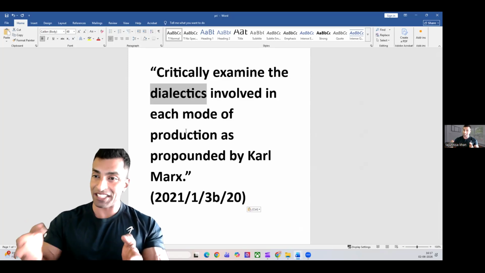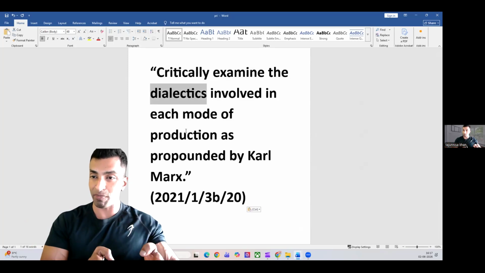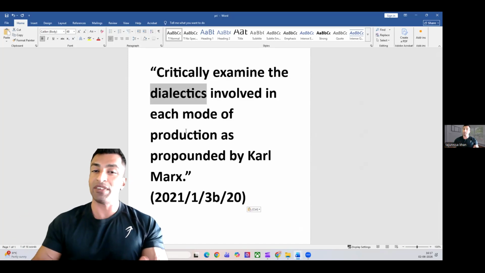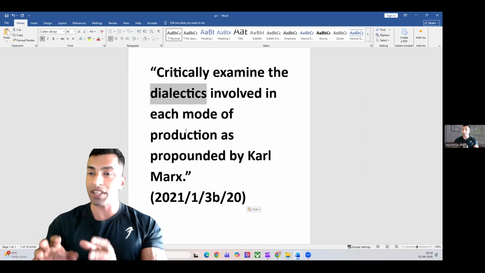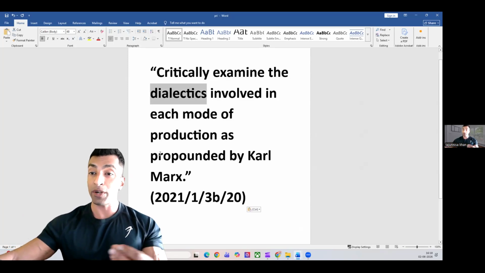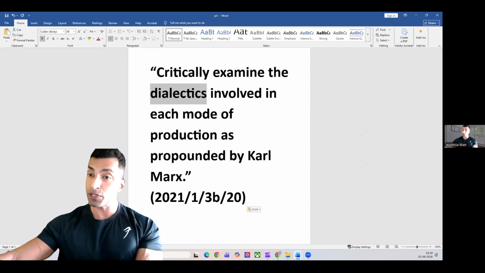Negation and negation of negation, right? The feudal mode of production is the negation of ancient mode of production, and capitalism is the negation of the negation, right? All those I have discussed already, and show the transition between the stages. And then you add the criticisms, where you can talk about, instead of dialectical materialism, you can bring in dialectical idealism and other criticisms as we discussed already, and also conclude with the contemporary relevance.